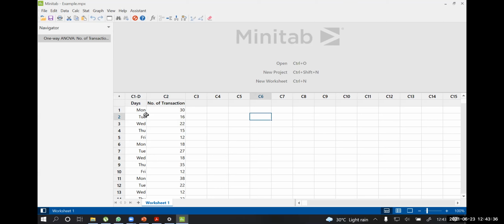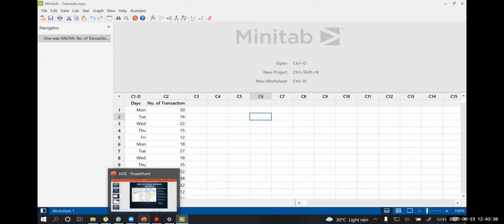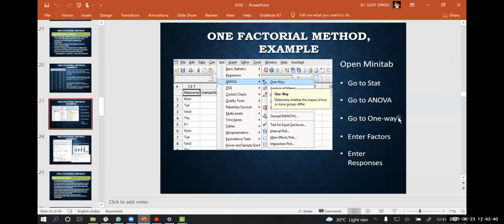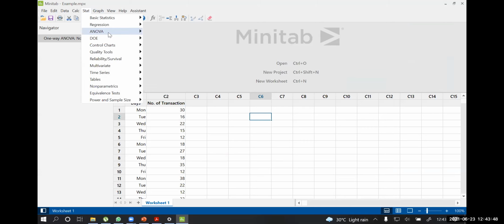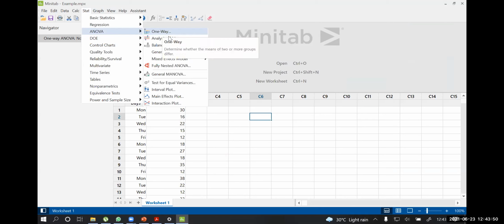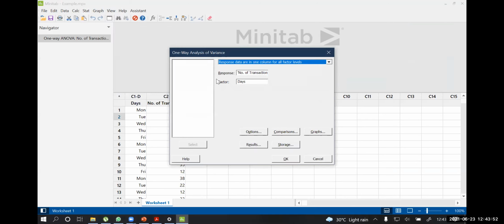Okay. So as per this, we can go for the one way ANOVA, right? So here from the Stat menu we go for ANOVA and select one way. There are so many types of ANOVA. Here the response is number of transactions and the factor is days. That is already taken, right?